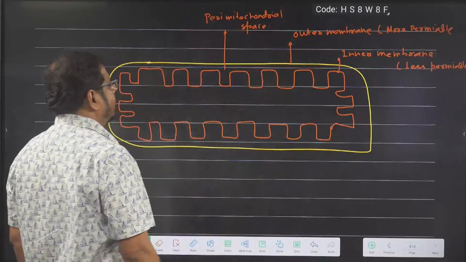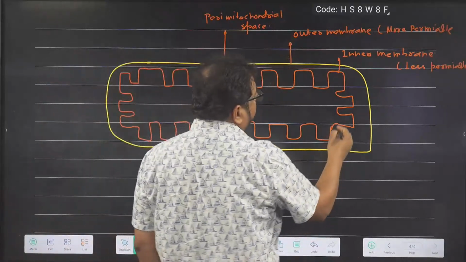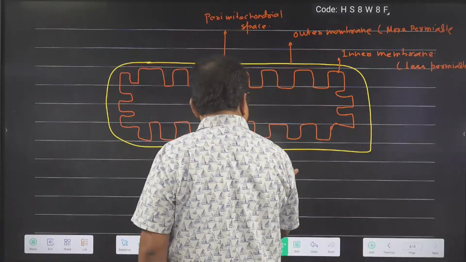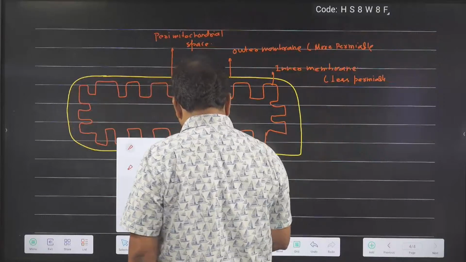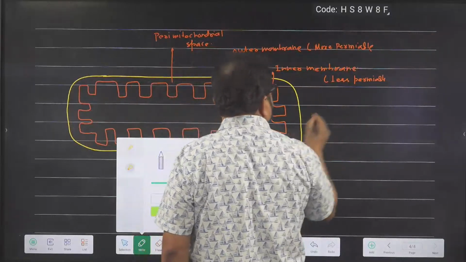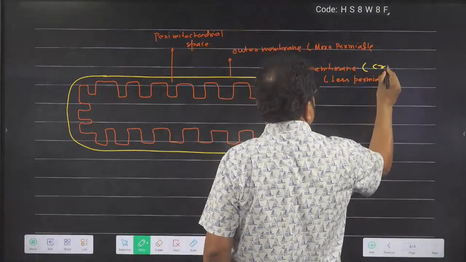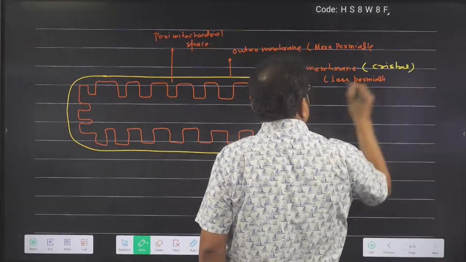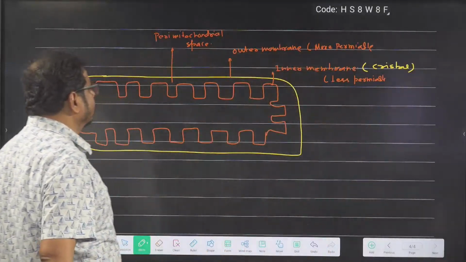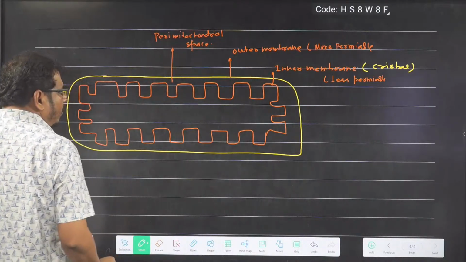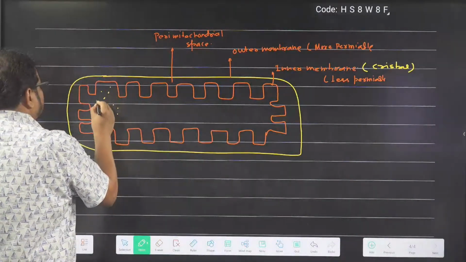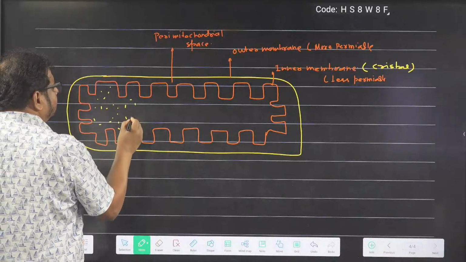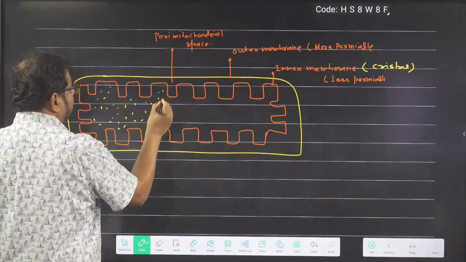Perimitochondrial space. And this inner membrane, I already told, this inner membrane is called what? Cristae. Highly enfolded inner membrane is called cristae. Now, inside the inner membrane, a fluid-filled matrix is present.